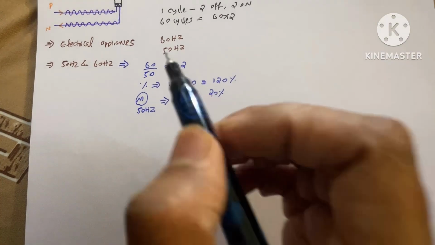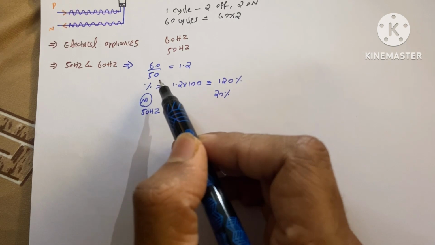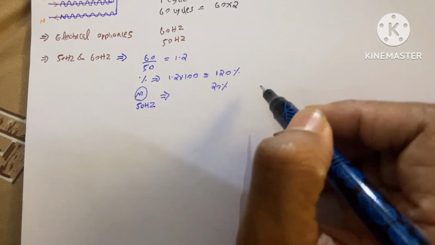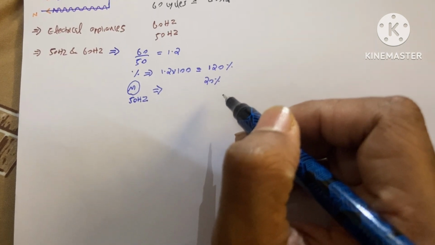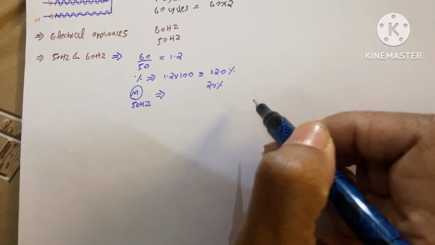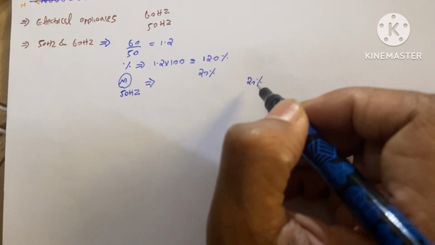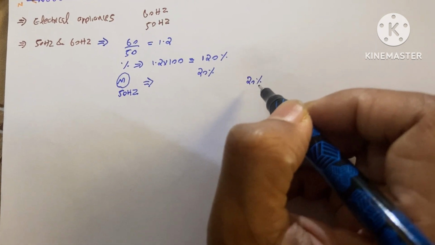Likewise, if you run a 60 hertz motor on a 50 hertz power supply, then we know that 50 hertz is low power. Then your motor runs with 20 percentage less power.